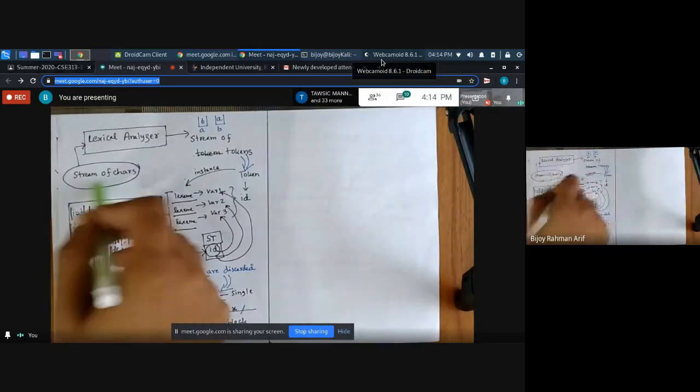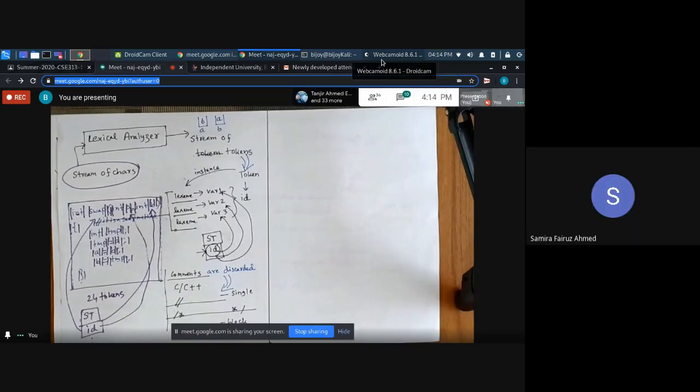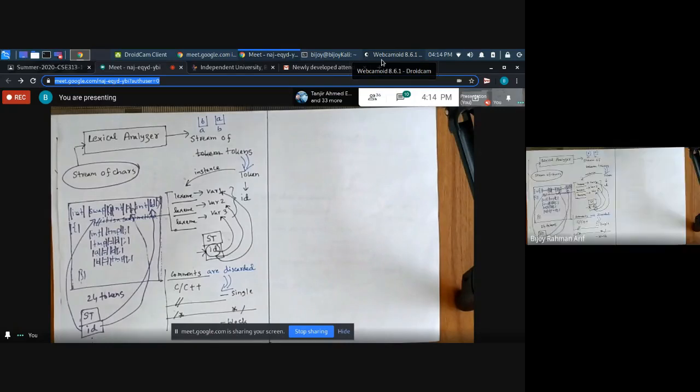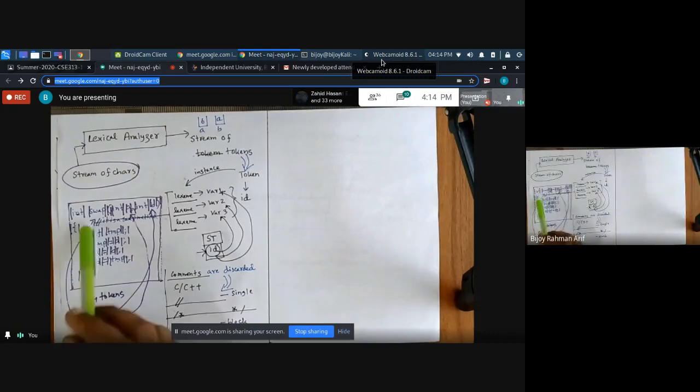How about this? If I write this whole code in a single line, what would happen? Is it clear to you? Sir, it will still compile. It will still compile, because you're following the syntax rules, but you are removing redundant spaces.